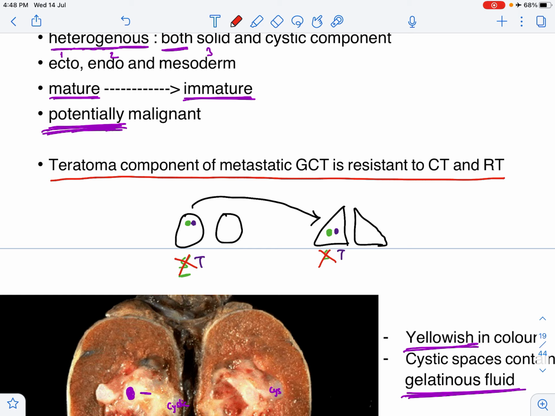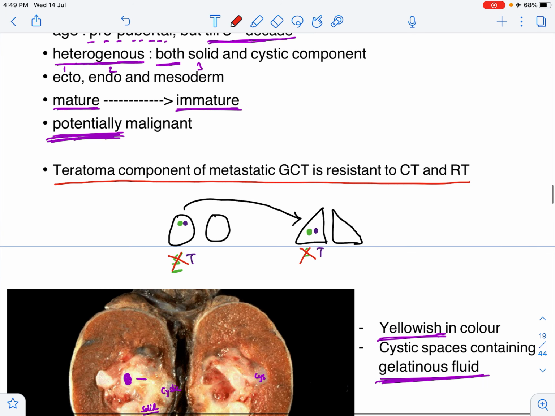So if you give chemotherapy or radiotherapy, that will destroy the seminoma, but it does not kill the teratoma component. So the teratoma component is resistant. This has important therapeutic implications because then you probably have to surgically excise that lesion because it does not respond to chemotherapy or radiotherapy.